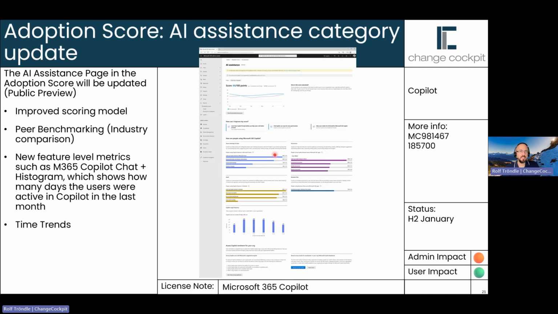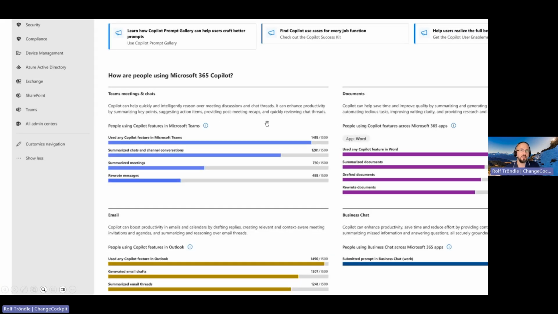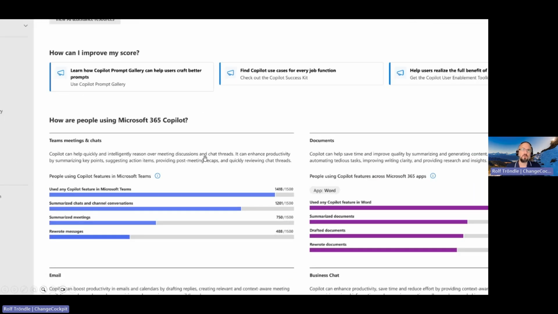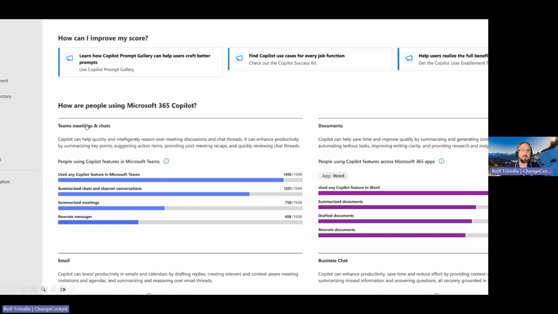So if you have never seen this in the AI assistance, you will see feature usage for the assistance feature in your tenant, like in Teams. We see here in Teams meetings and chats, and then let's say summarized meetings, and you see 750 of 1,500 users used summarized meetings, or rewrote messages, only 488, only a third of my users are using rewriting messages.